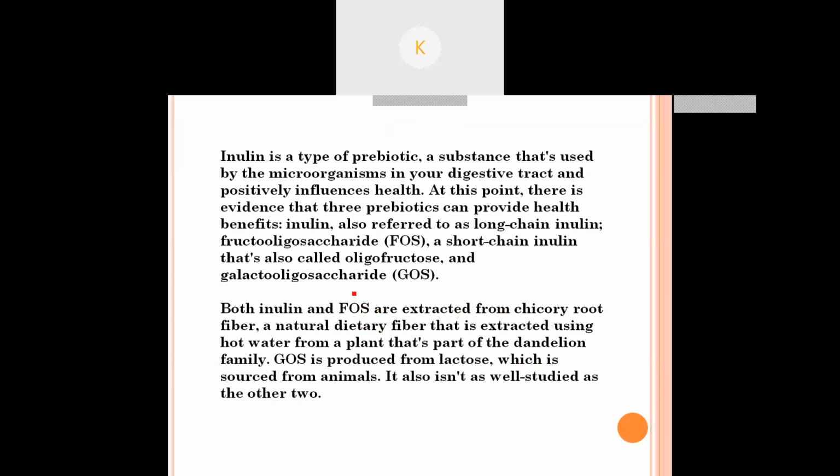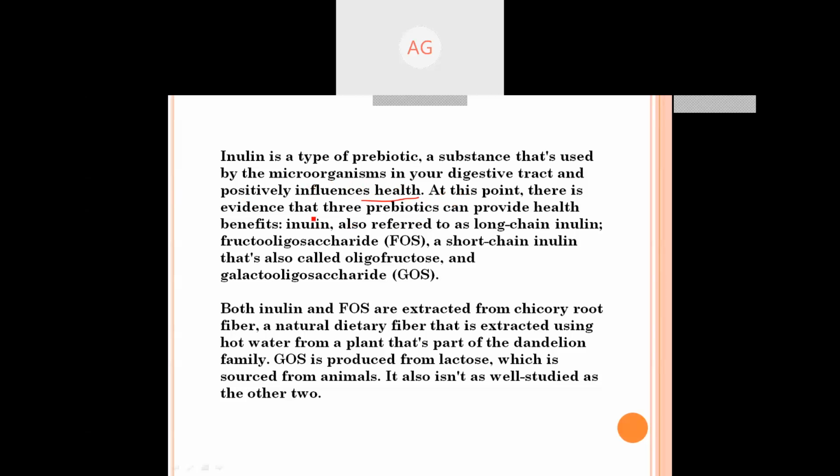Therefore inulin is also used as a type of prebiotic, because it is a bacteria promoter, a substance used by microorganisms. What is a prebiotic? It is a substance used by the microorganisms present in our digestive tract that positively influences our health.